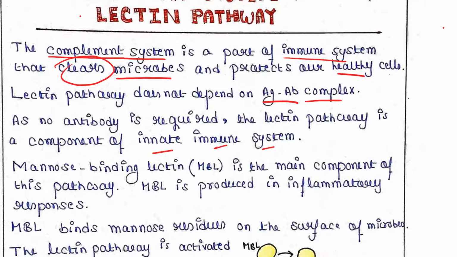Now, mannose binding lectin or MBL is the main component of this pathway. MBL is produced in inflammatory responses. When a pathogen or microbe attacks us, our body induces inflammation, and after the inflammation, it produces some proteins. Among them, one is this mannose binding lectin.